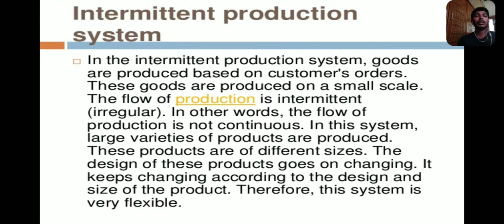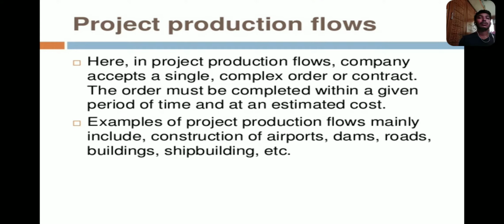In the intermittent production system, how does project production flow? There are three types: project, job, and batch production. In project production, we take projects based on customer requirements, or projects in the government or private sector. In project production flows, the company accepts a single or complex order or contract.